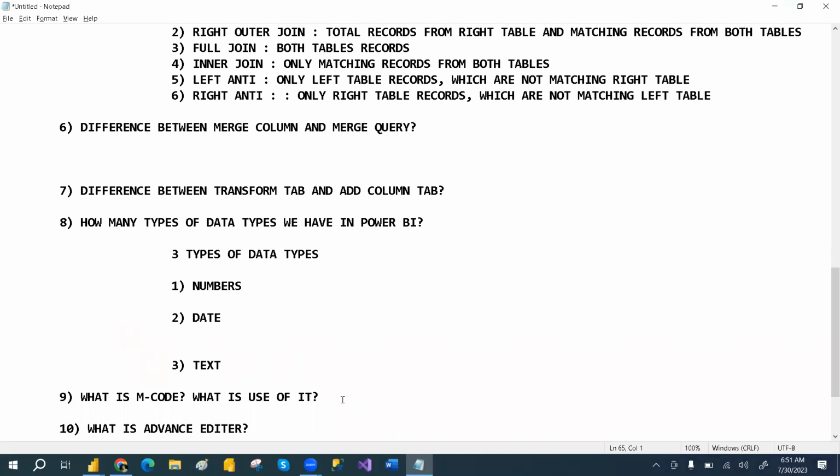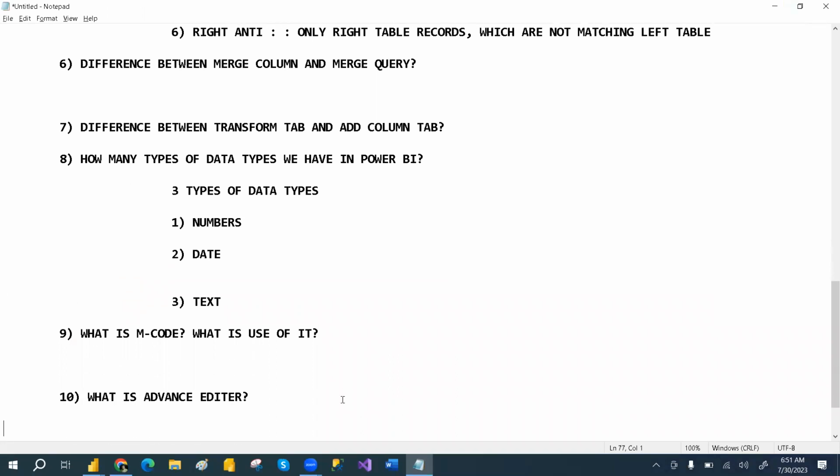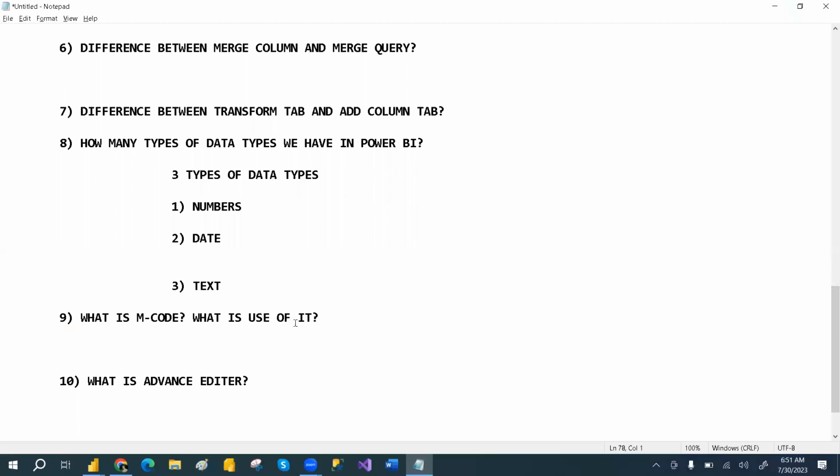Okay, and people will ask you what M code is and what we use it for. There is a separate class for M code, and I will share the URL here. If you want the details about M code, it is only 20 to 30 minutes of class, and you will understand the whole of M code.